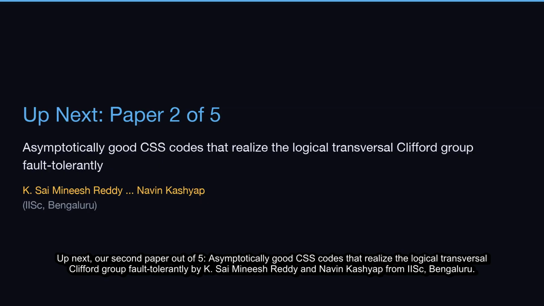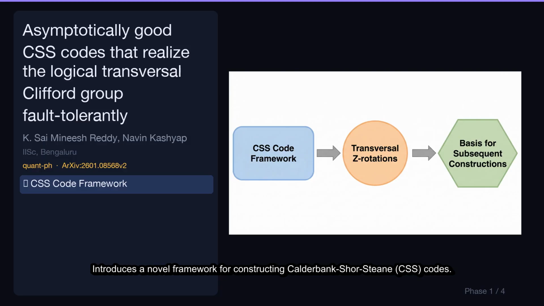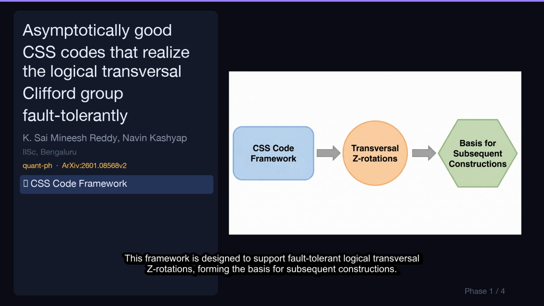Up next, our second paper out of 5, Asymptotically good CSS codes that realize the logical transversal Clifford group fault-tolerantly by K. Simhadri Reddy and Navin Kashyap from IISc, Bengaluru. Let's break down its key contributions. Introduces a novel framework for constructing Calderbank-Shor-Steane CSS codes. This framework is designed to support fault-tolerant logical transversal rotations, forming the basis for subsequent constructions.